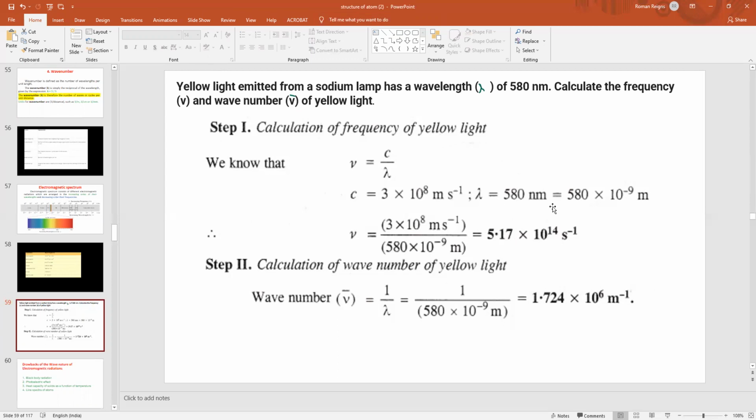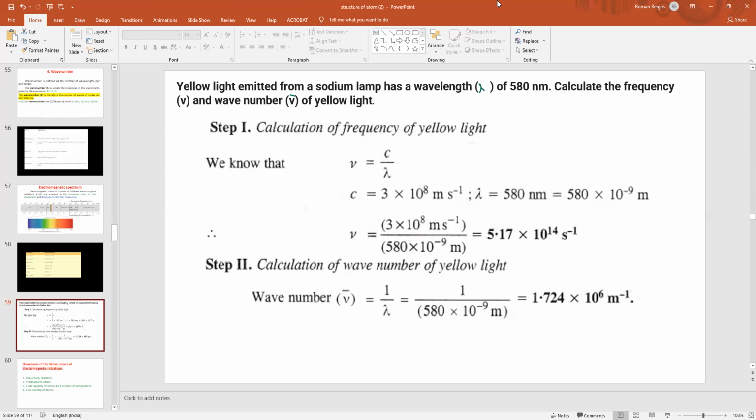That means I have to cancel out the nanometer and meter. So I will convert nanometer to meter, since 1 nanometer is equal to 10 to the power minus 9 meters. Just apply that and substitute the value, and you will get 5.17 into 10 to the power 14 per second.